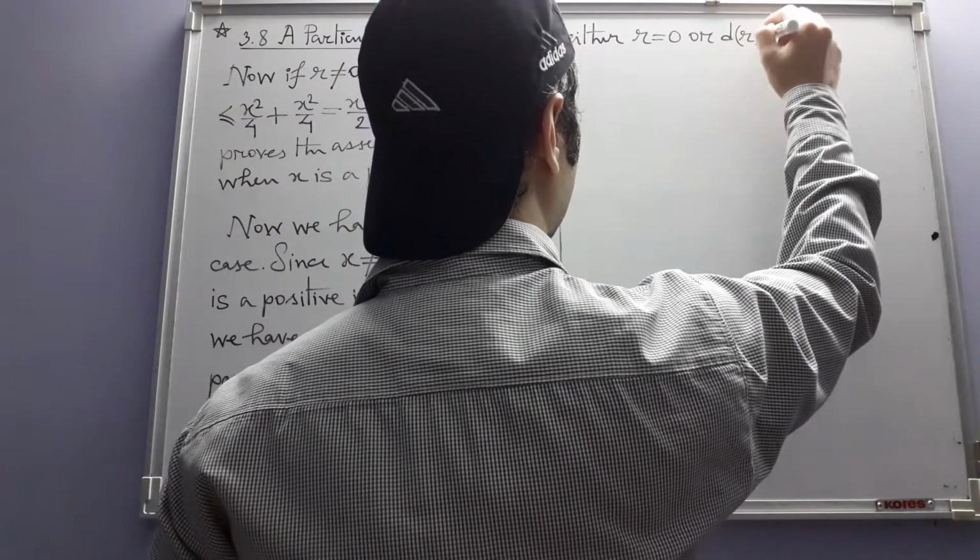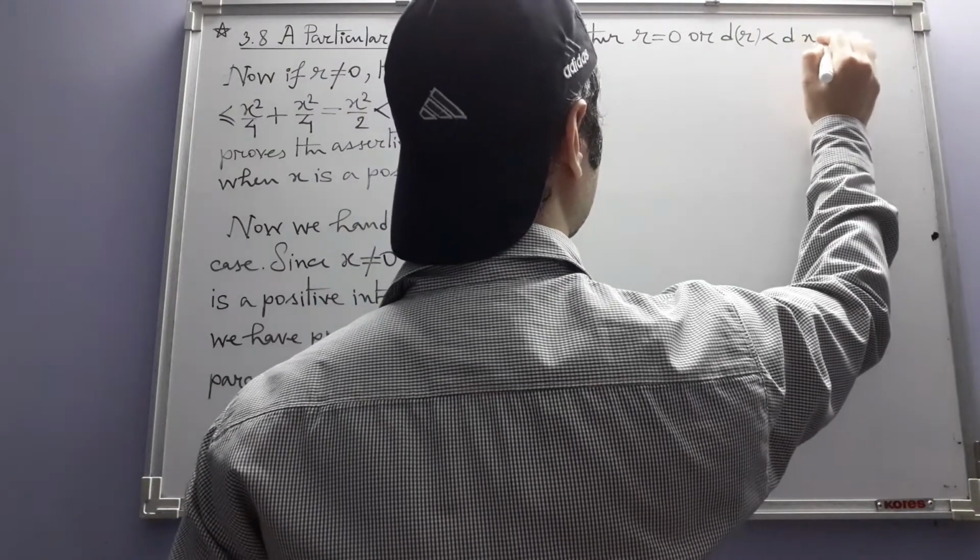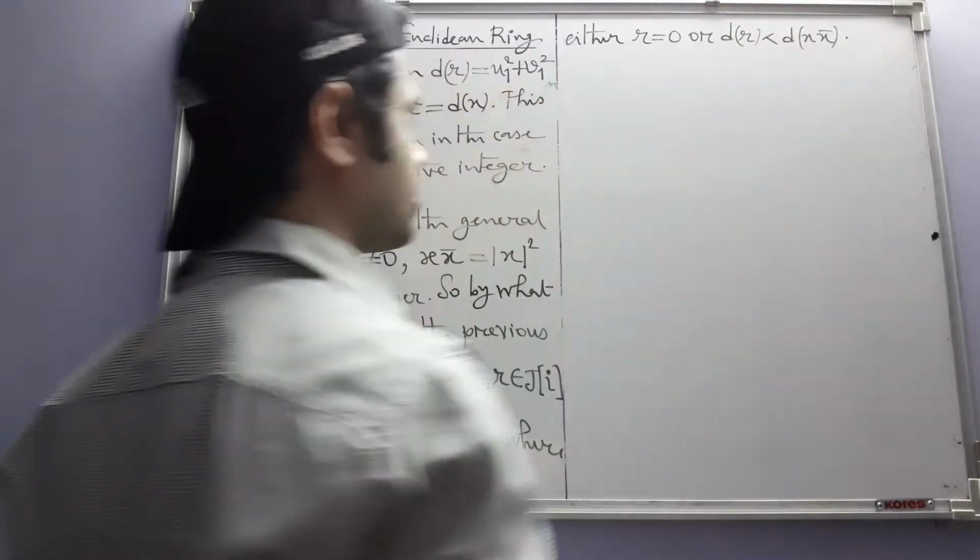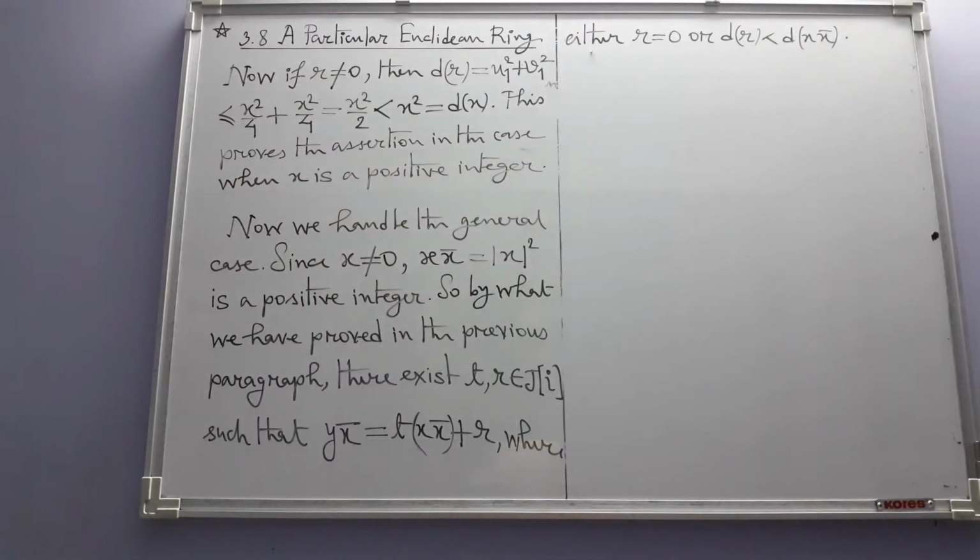Or d of r is less than d of x x bar. Okay.